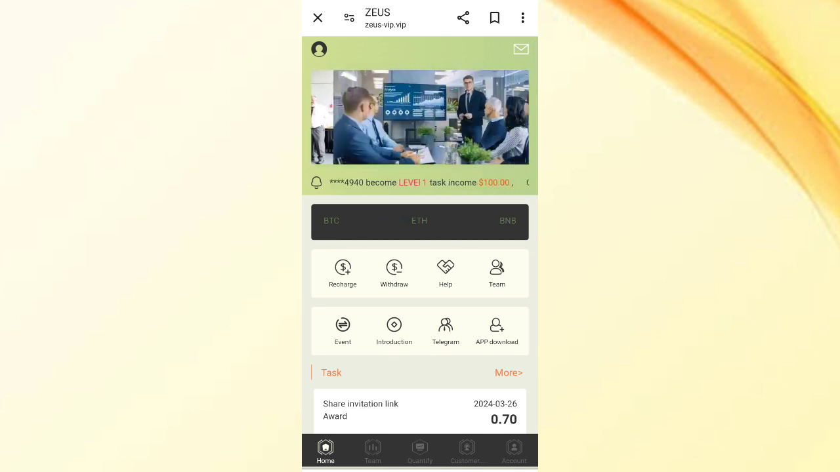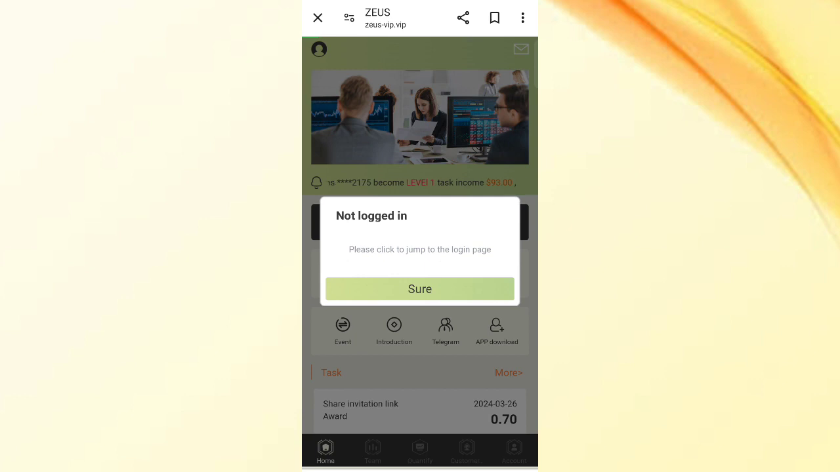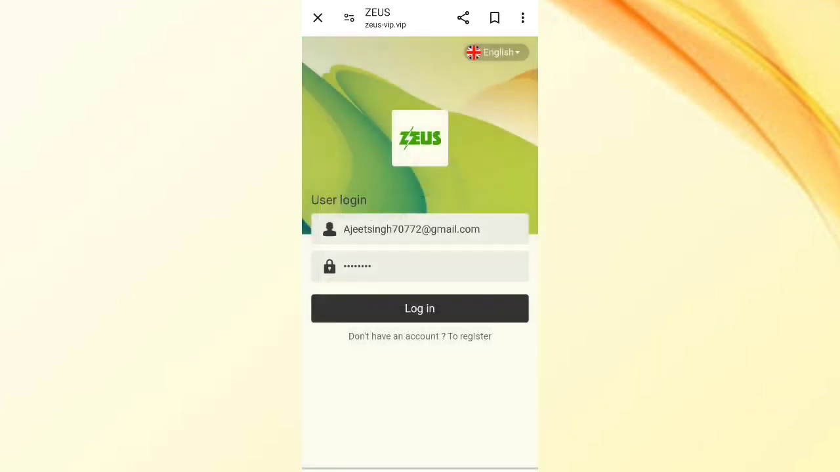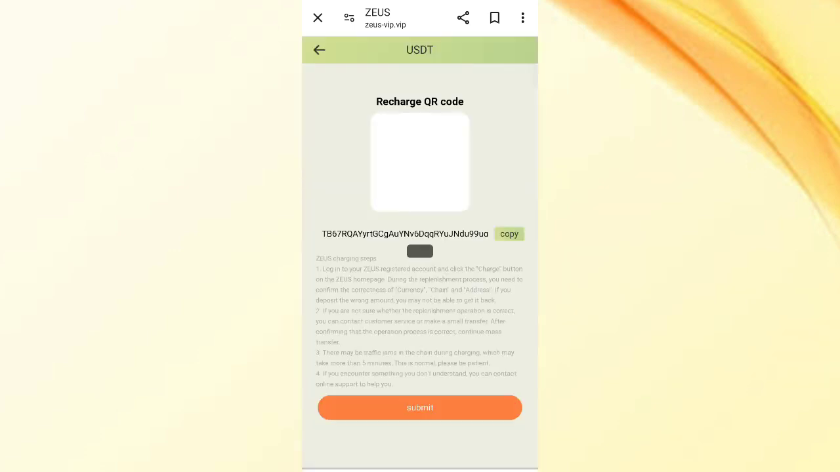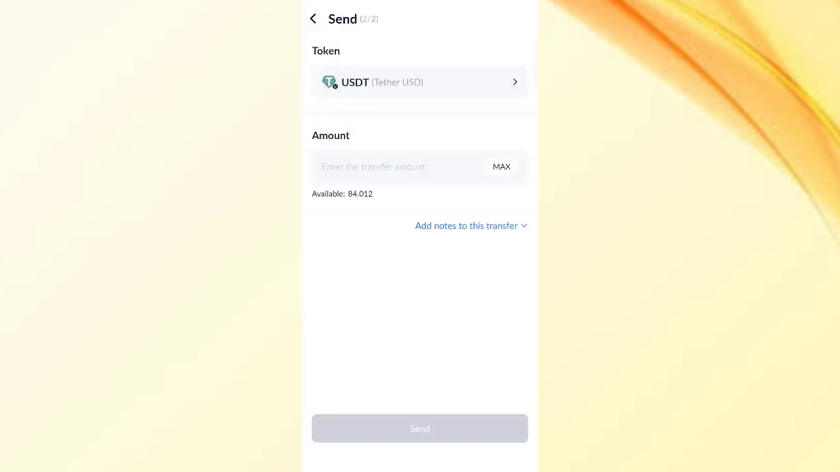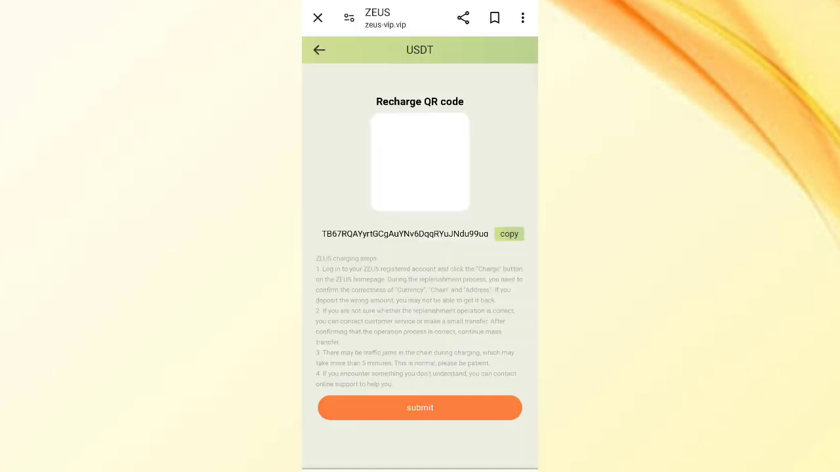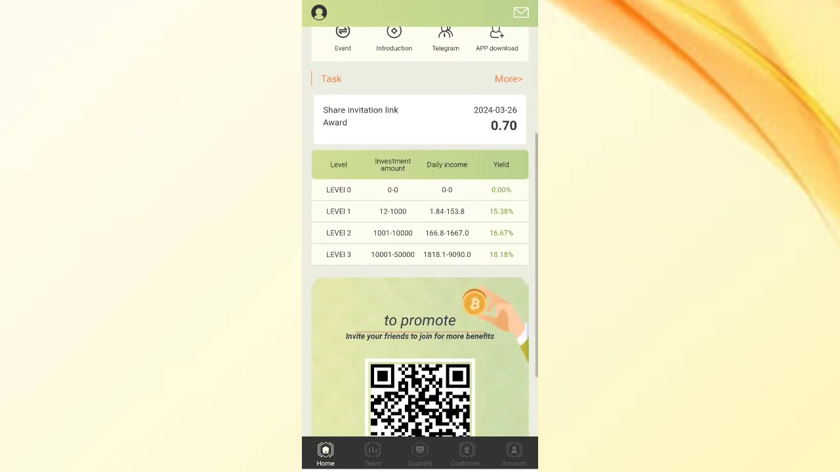Now I will tell you how to deposit on this website. Click on recharge. Then log in to your account. Now click on recharge, and you can see your address. Now copy this address, then open your wallet. Paste your address, then click on send. Recharge with the budget you want. After transferring the money, click on confirm submit, and your amount will be added to the website. You can see the recharge is already completed.